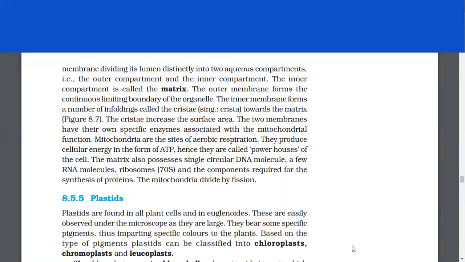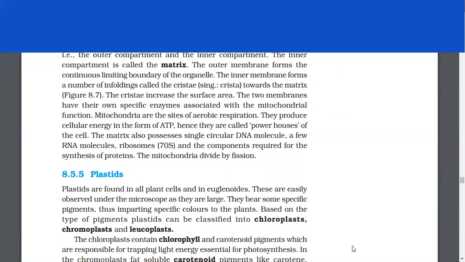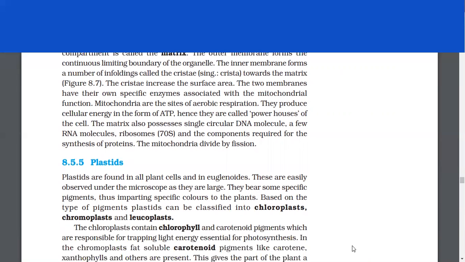The two membranes have their own specific enzymes associated with the mitochondrial function. Mitochondria are the sites of aerobic respiration. They produce cellular energy in the form of ATP, hence they are called powerhouses of the cell. The matrix also possesses single circular DNA molecule, a few RNA molecules, ribosomes, and the components required for the synthesis of proteins. The mitochondria divide by fission.